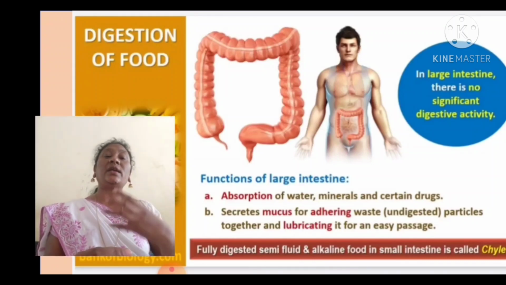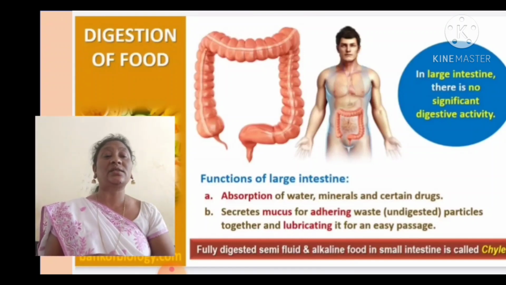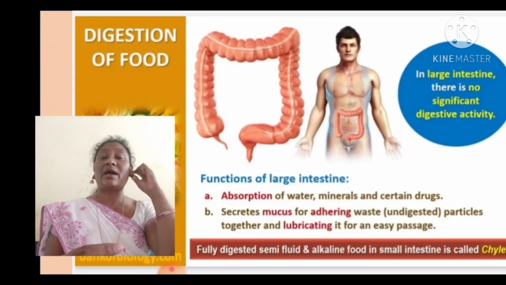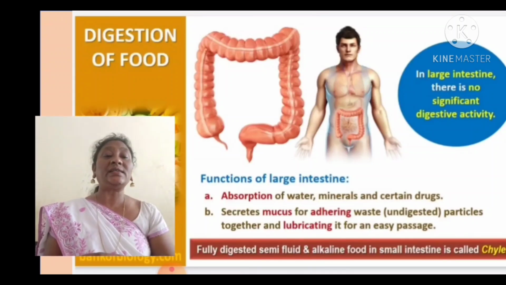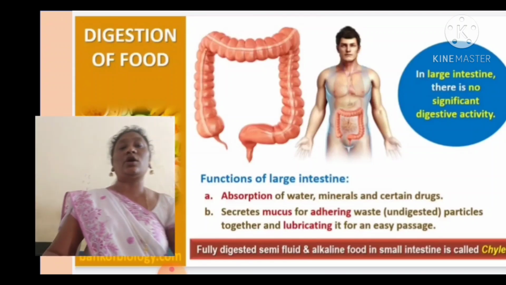The large intestine absorbs excess water, minerals and certain drugs, and it secretes mucus for adhering waste, that means undigested waste particles, together and lubricating them for easy passage. It makes fecal matter. So fully digested, semi-fluid and alkaline food in the small intestine is called chyle. The completely digested food is present in the small intestine.